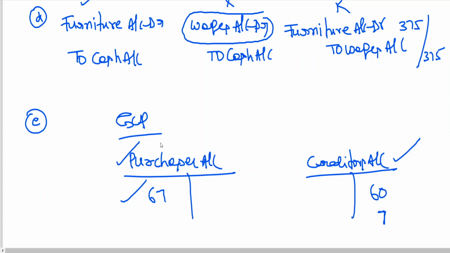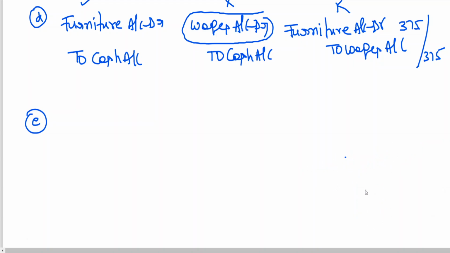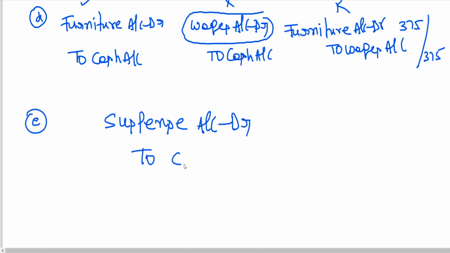So what is to be written here? Creditors account is to be credited. Which account is to be debited? Suspense account, obviously. So the entry will be: suspense account debit to creditor. That creditor means personal account, whatever it may be, 7 rupees.